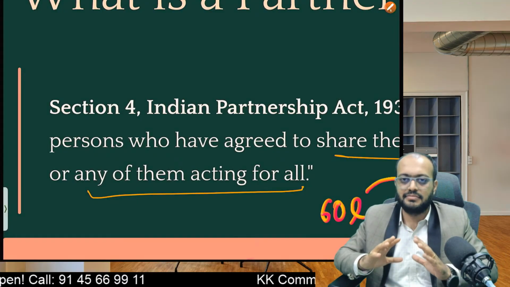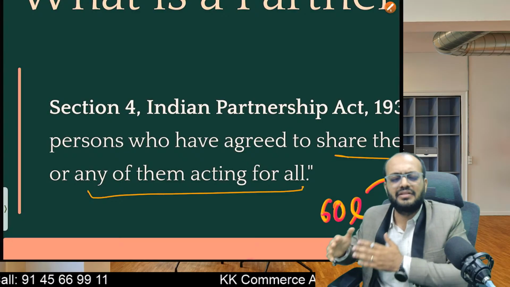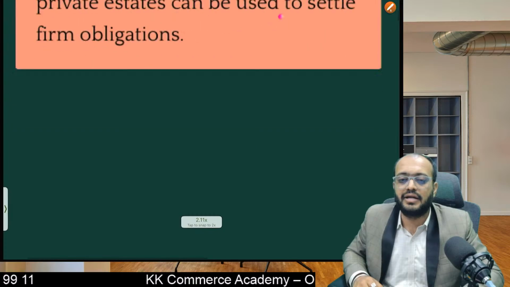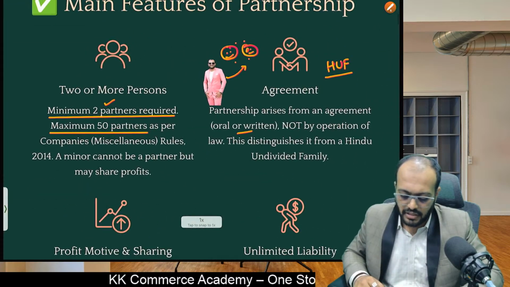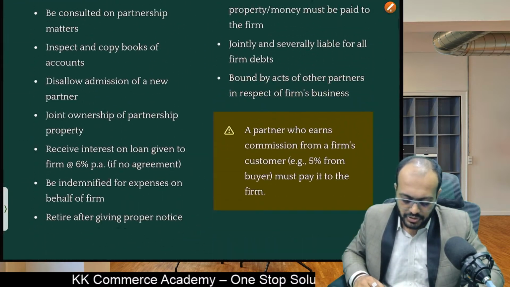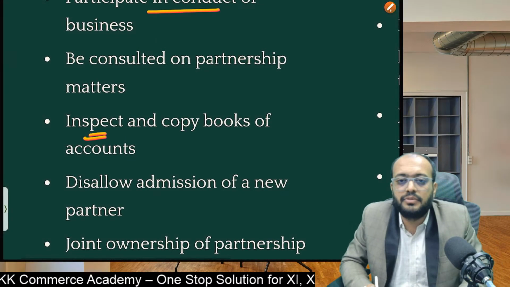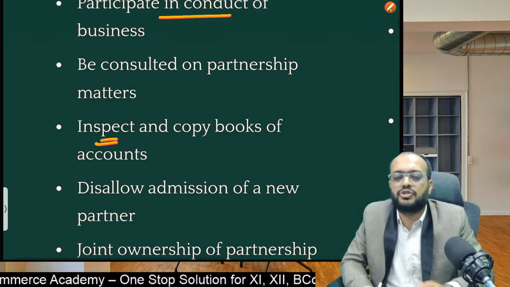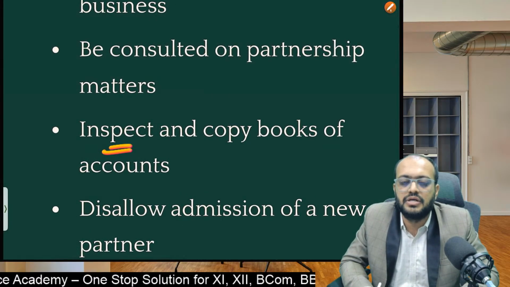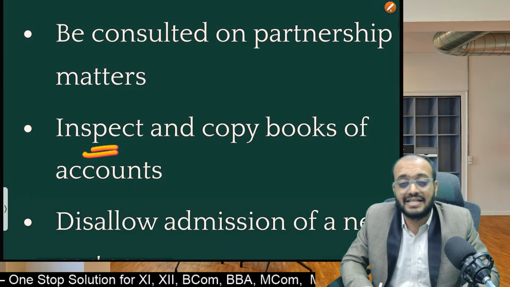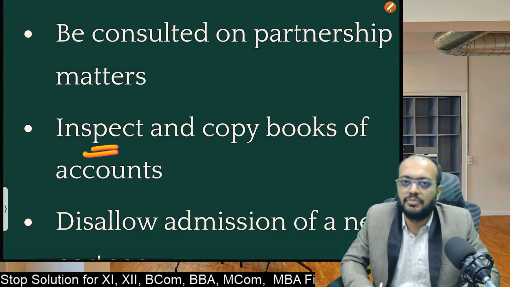So they can be a sleeping partner, a passive partner, just investing money. But even though they are an inactive partner, in such a situation also, they have the right to inspect books. They come to the business and they'll ask, show me the books of accounts, I want to check the accounts, how much exactly business we are doing, how much profit we are earning. So as a partner, we have the right to inspect books of accounts.